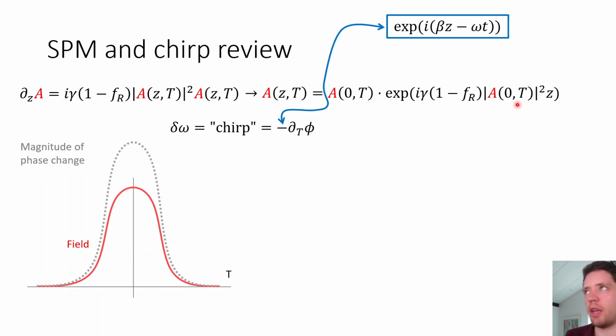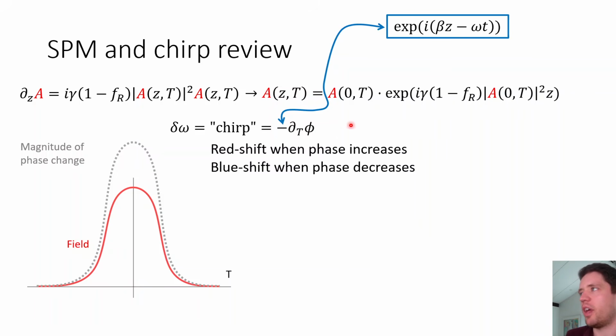And by the way, we use the negative because in the definition of the field, we're assuming that there are plane waves propagating in the z direction. So that requires us to have a negative right here. So we just need this negative in this location to cancel that out when we compute this derivative. But anyway, the point is that we get a redshift when the phase increases.